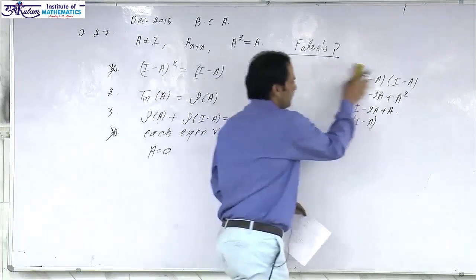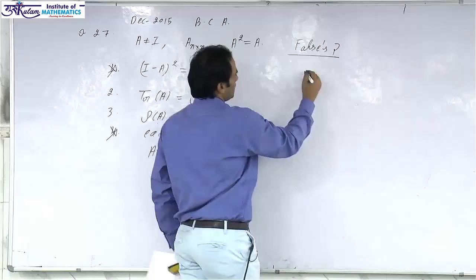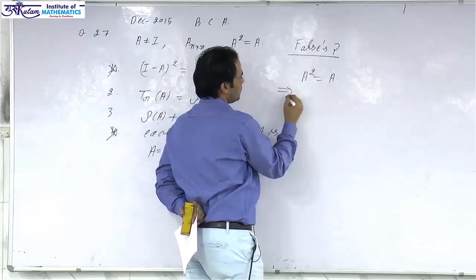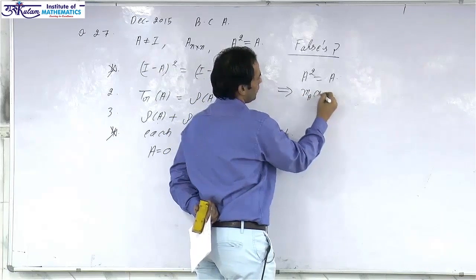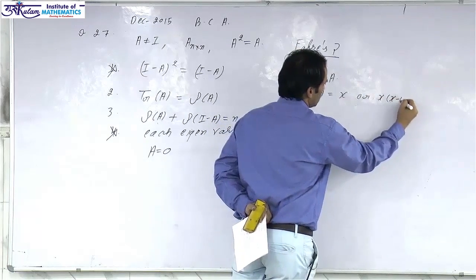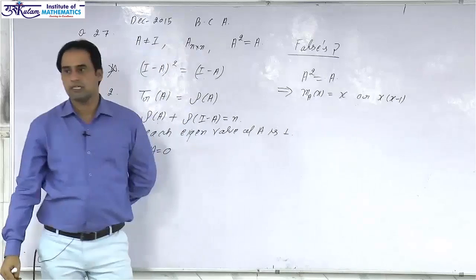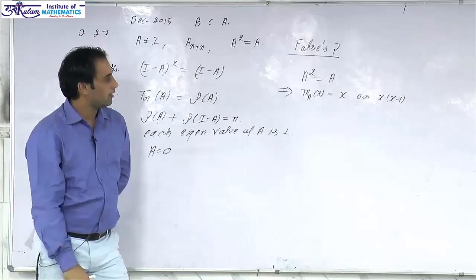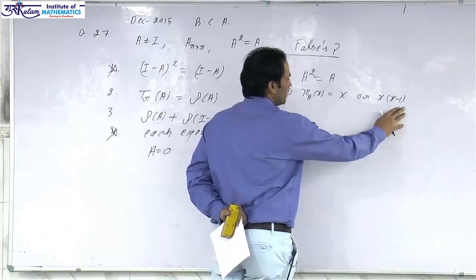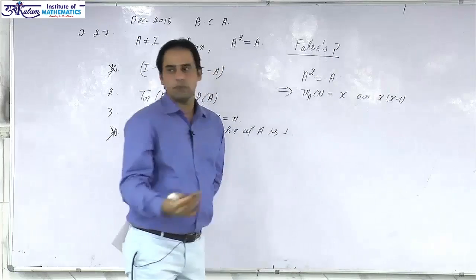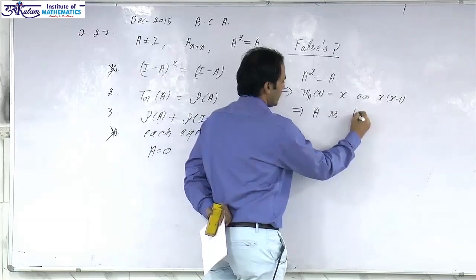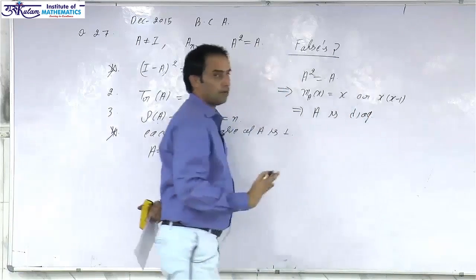Since the given matrix is idempotent, A square must be equal to A. So this implies the possible minimal polynomial m of A of x is either x or x into x minus 1. Since the given matrix is non-identity, the minimal polynomial cannot be x minus 1. And in each case, the minimal polynomial contains non-repeated linear factors, which implies this matrix A is diagonalizable over every field.